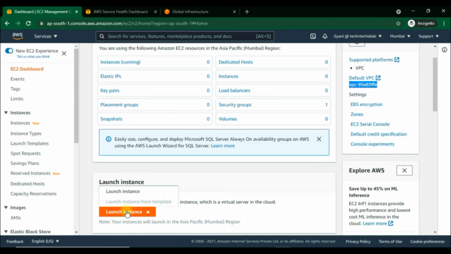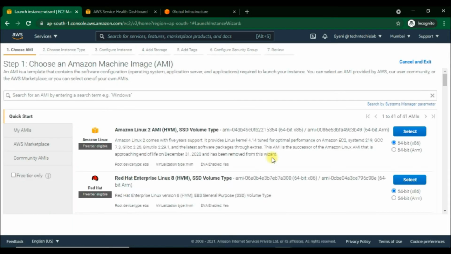I will click on the new Launch Instance here, and we are now on a new page. Here you can see the Amazon Machine Image, that is a template which contains the software configuration, the combination of operating system, application servers and applications. The combination of all these is required to launch the new instance.